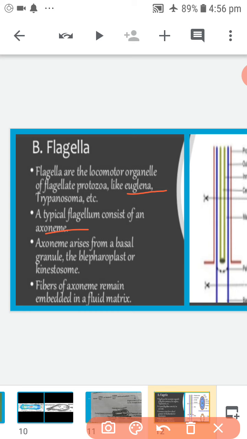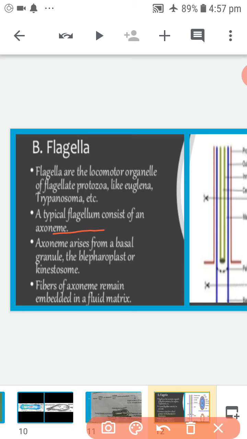Trypanosoma, 2 in Euglena, 4 in Trichomonas, 4 pairs in Giardia and many in Trichonympha. Each flagellum has a central axis called axoneme or protoplasmic sheath.